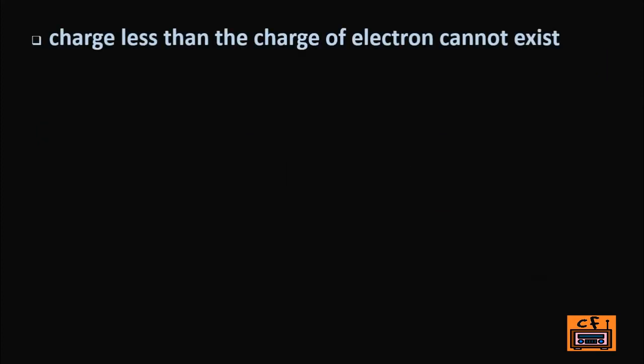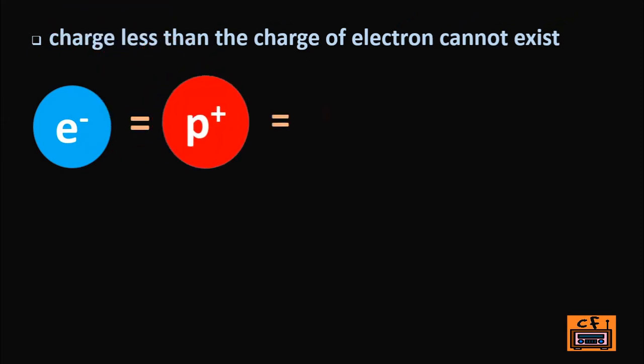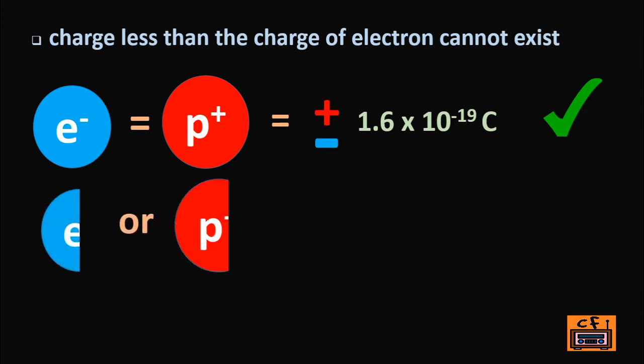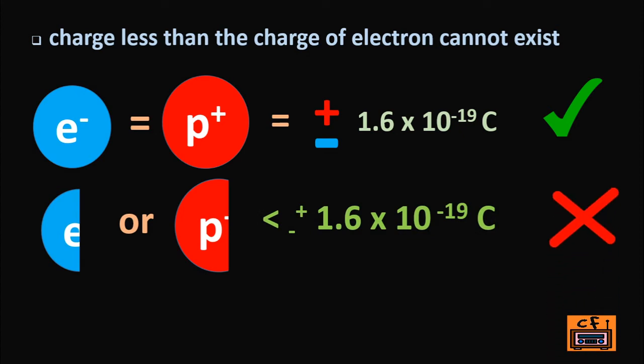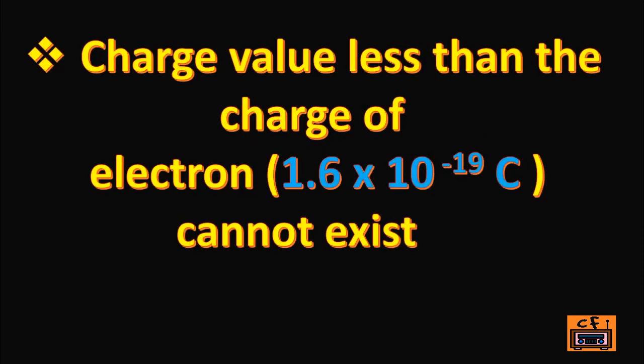The charge less than the charge of an electron cannot exist. The charge of an electron is equal in magnitude to the charge of a proton, that is plus minus 1.6 into 10 to the power minus 19 coulomb. Any charge value less than that, cannot exist. So we have to keep in mind that a charge value less than the charge of an electron cannot exist. Now we will do some little maths to explain this theorem.